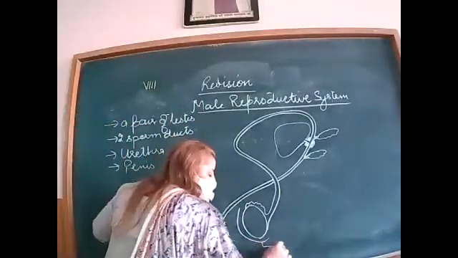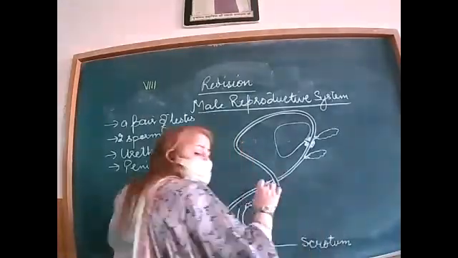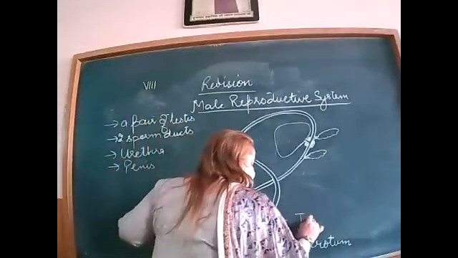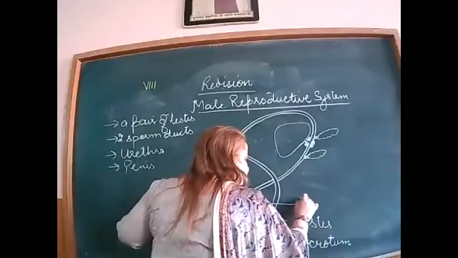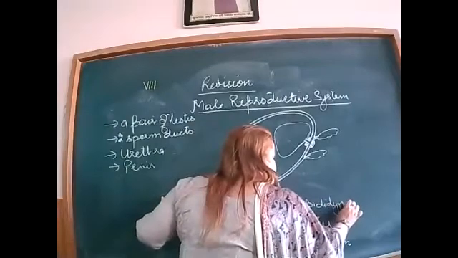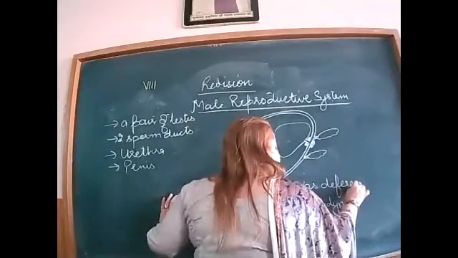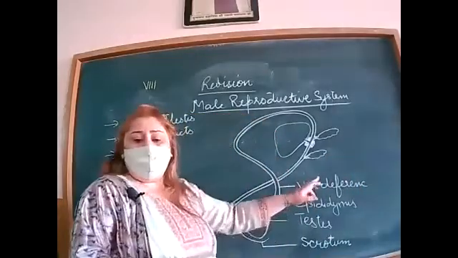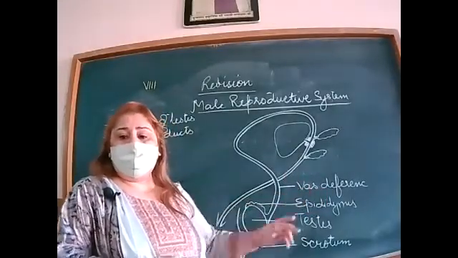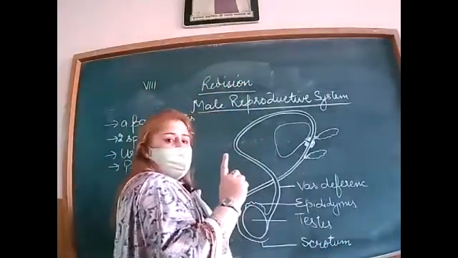Right. This is scrotum. Is it clear? This is scrotum. This is testis, epididymis. Then this is vas deferens. Please check the spelling: deferens, it's not E after that. Right? Then this is also called the sperm duct.